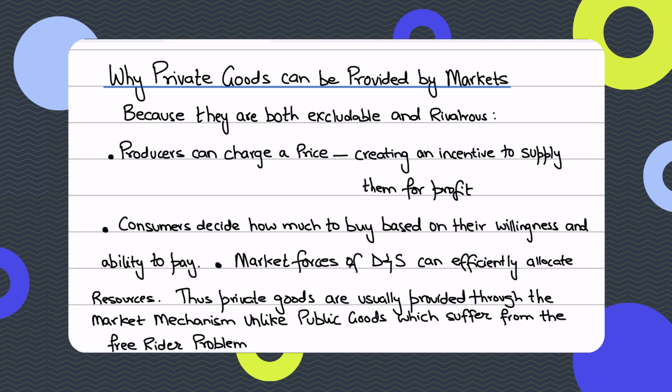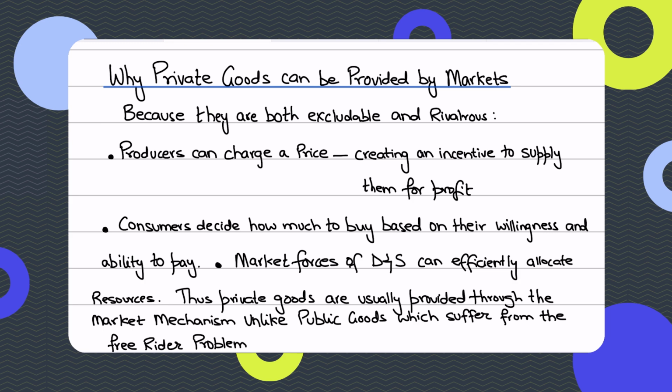So as a result, the market demand of the private good represents the sum of individual preferences, while the market supply of the private goods reflects the firm's cost of production. When demand and supply interact with each other, it determines an equilibrium price and quantity where the good is allocated or sold to those people who value it the most and who can actually afford to pay for it. That is why we say that private goods can be sold in the markets.